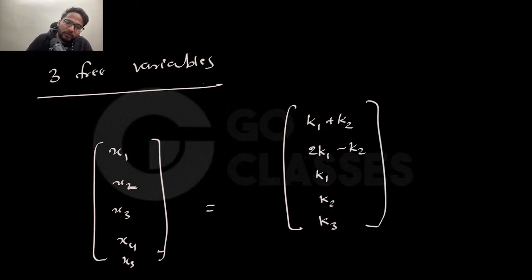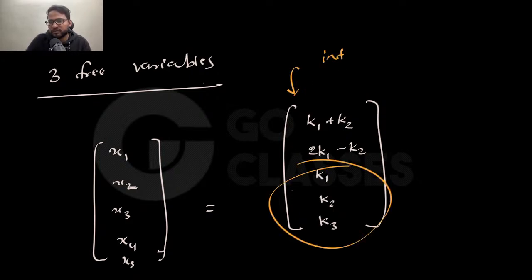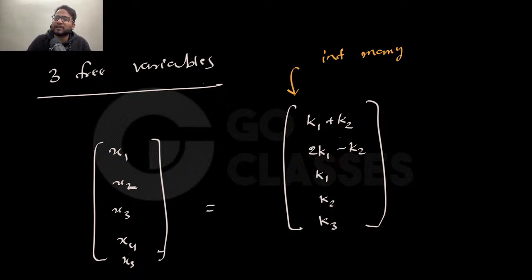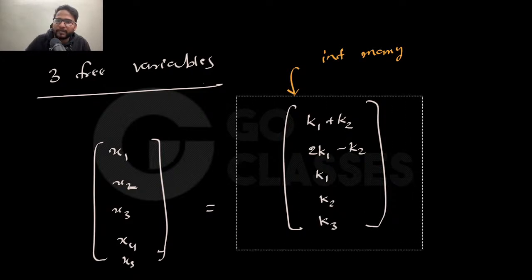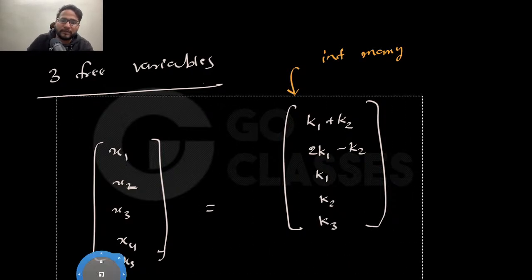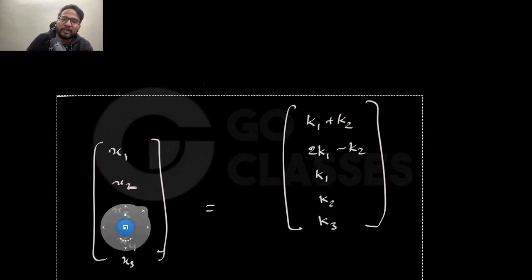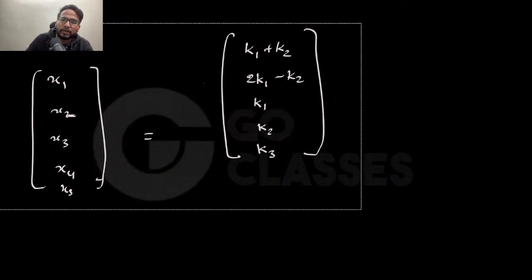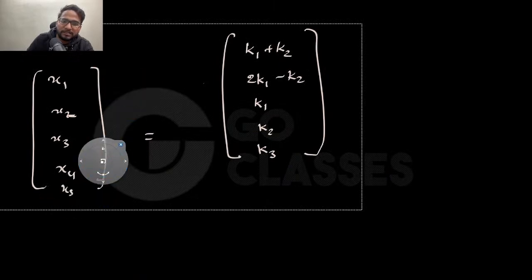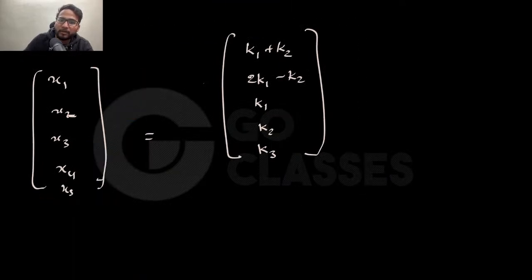How many solutions are here? You will say infinitely many. You put any value of k1, k2, k3 because these are free, and you will get infinitely many solutions. Now if I ask how many linearly independent, then you will say, let me represent this thing in a nicer form. You do not need to do it every time, but for the sake of explanation, I'm doing it.